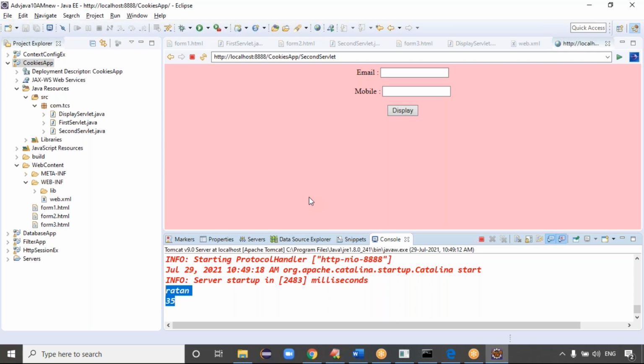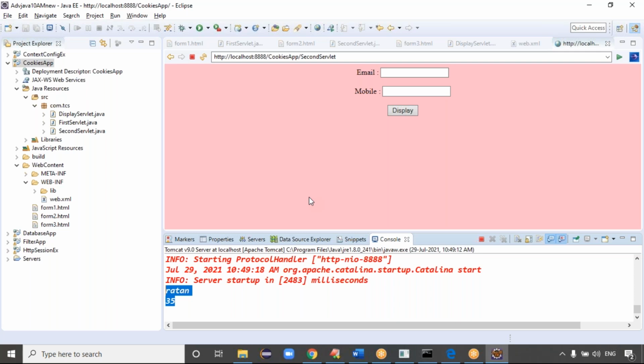See, in the second form we are adding C3 C4 in the response object. When the response object goes to your browser, along with this response, how many cookies are transferred? C1, C2, C3, C4, right? Four cookies. Then your browser is now holding how many cookies? Four cookies, right? Then if you click the form 3 details, how many cookies does it transfer to the server side again? Four cookies, right? Then I can process it.